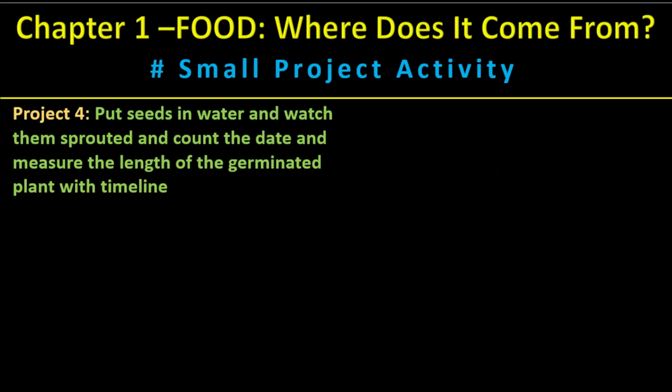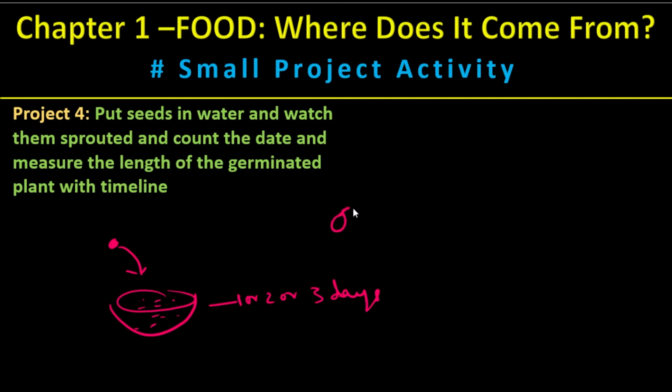The fourth project is take some seeds, which I explained in one of the sessions. I used moong dal and put it in water and waited 2 or 3 days, and then it sprouted. So the same activity I request you to do. Put it in a bowl, put water here and wait for 1 or 2 or 3 days. So let it be like this. So this is the germinated.